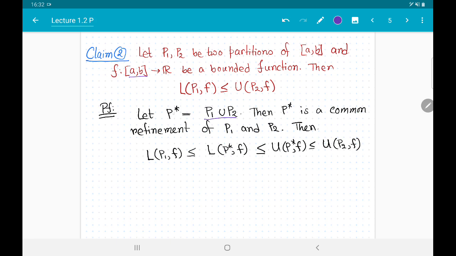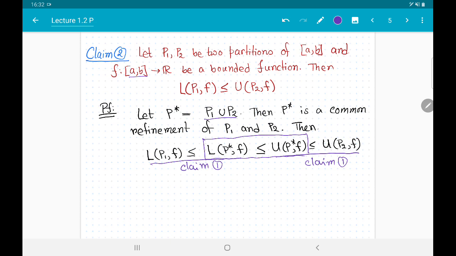So since P star is a refinement of P1, we get from our previous claim that LP1F is less than or equal to LP star F. This follows from claim 1. This also follows from claim 1. This was left as an exercise, if you remember, and we have seen this, that for any partition P we have this inequality in my previous video.